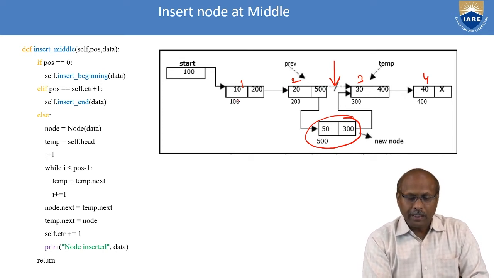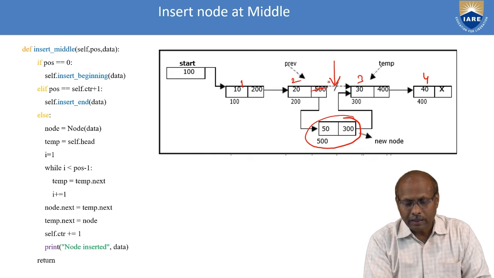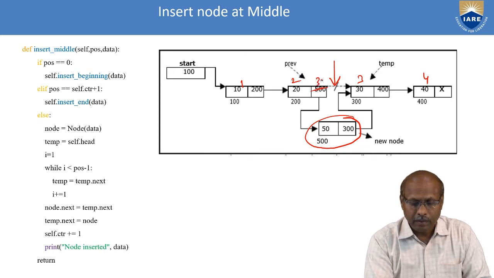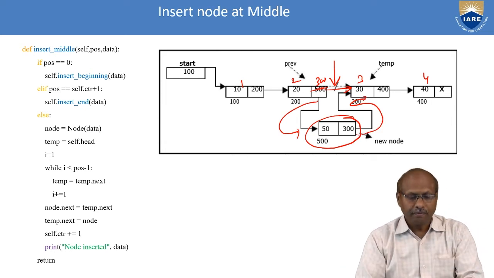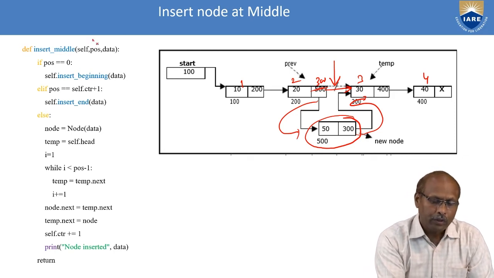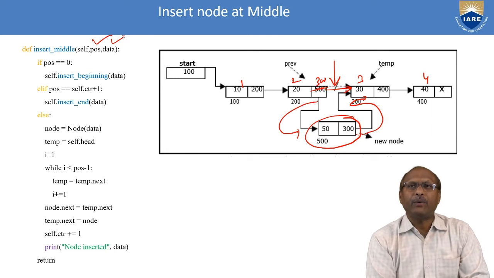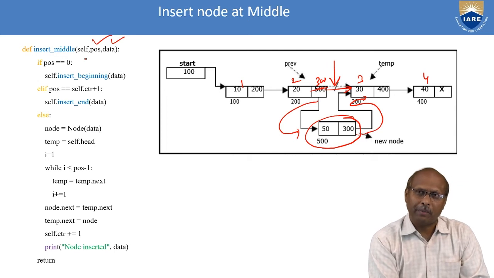Please observe here, the starting point is pointing to 100. First is pointing to second, second is pointing to third, third is pointing to 4. That means initially it was 300. 300 means it is pointing directly to here. After attachment, it should come to this place and this should come to this place. So you have to attach this way. If you want to insert in the middle, first of all you have to ask the position and ask the data, at which position you want to insert. So these two you have to pass as parameters.